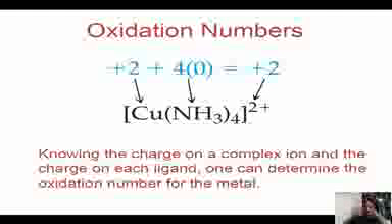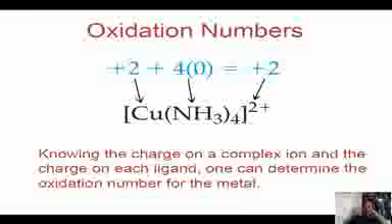If we have to calculate the oxidation number of this metal atom, copper, first we have to consider the electrons associated with the amine group.